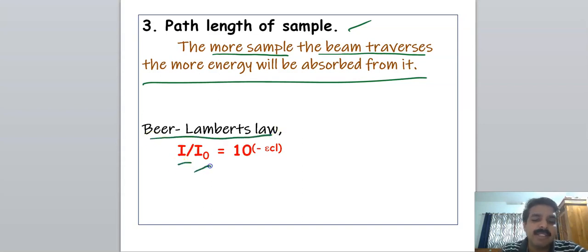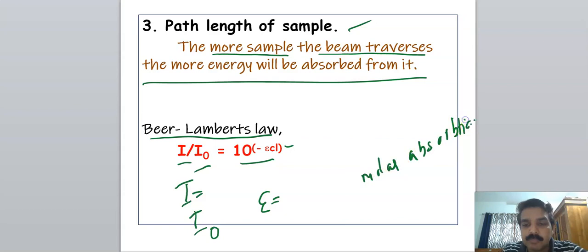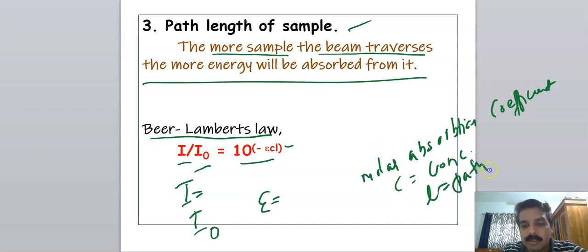That is, I by I0 is equal to 10 raised to minus epsilon Cl. I is the intensity of transmitted radiation, I0 is the intensity of incident radiation, epsilon is a constant called the molar absorption coefficient, C is the concentration, and l is the path length.